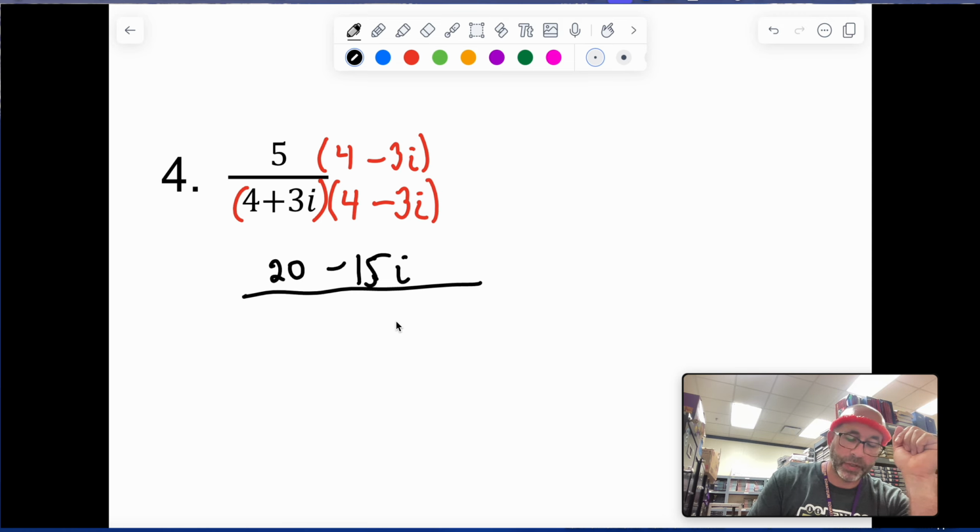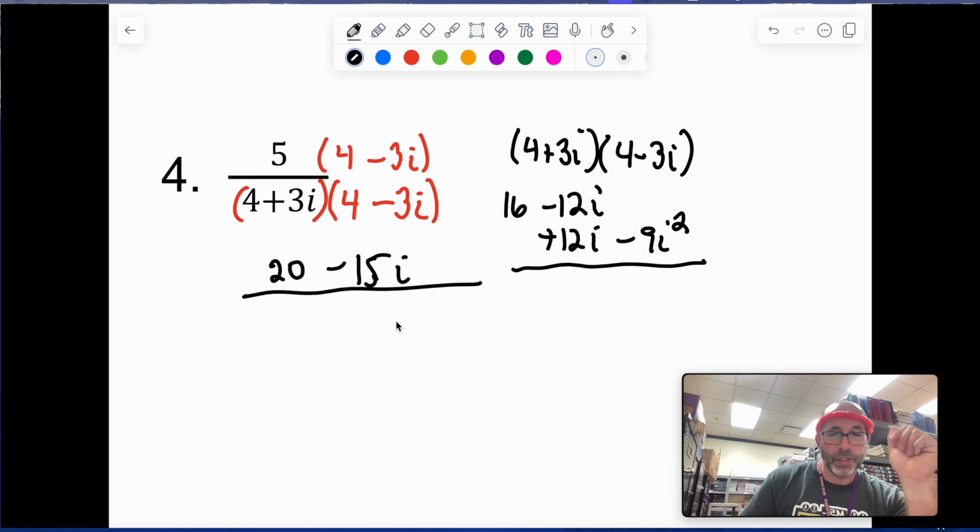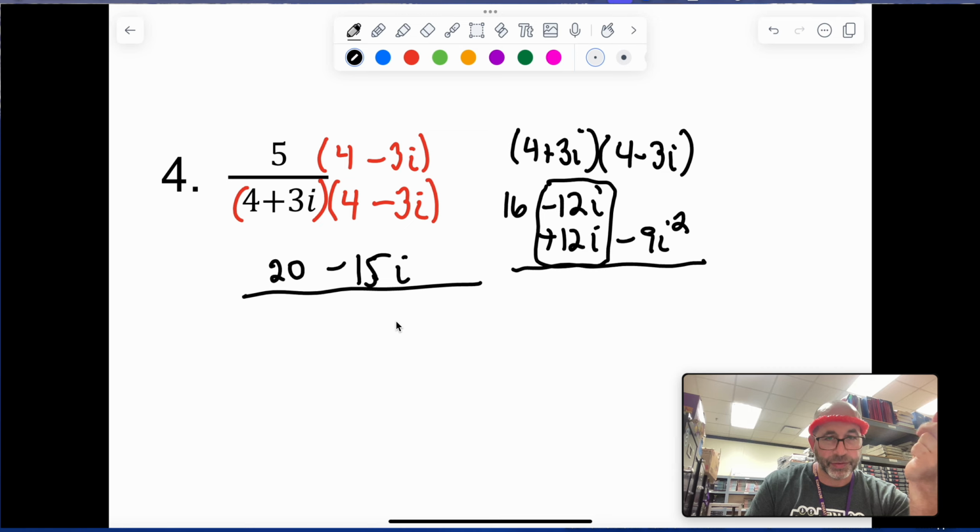And what's going to happen is we're going to have 4 plus 3i times 4 minus 3i. And we're going to do 16 minus 12i plus 12i and then minus 9i squared. So every time you're using the conjugate, what's supposed to happen is that these middle terms will actually eliminate themselves. Okay? And so basically what I do is I just generally don't even think about them.